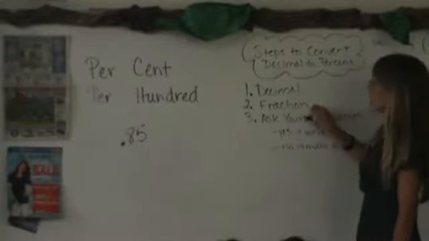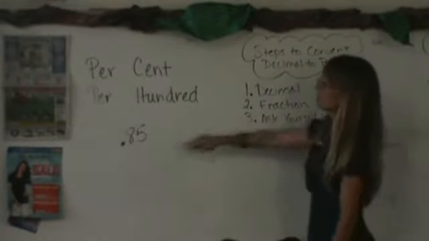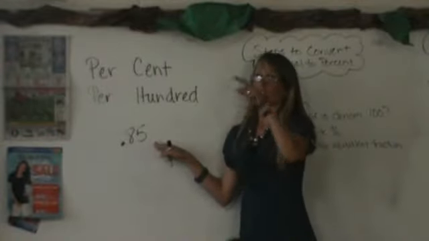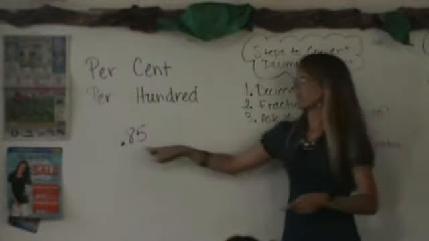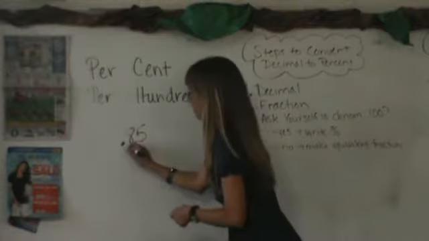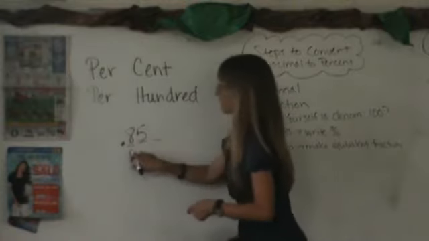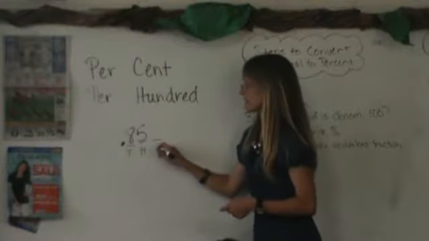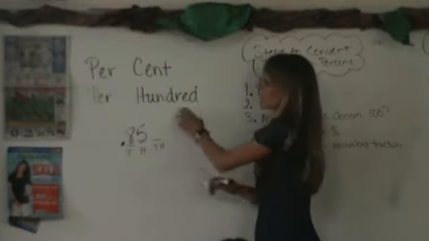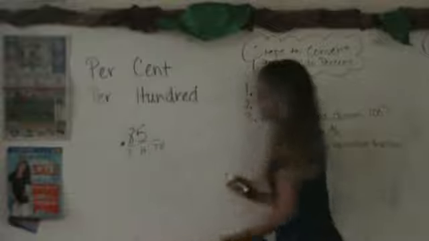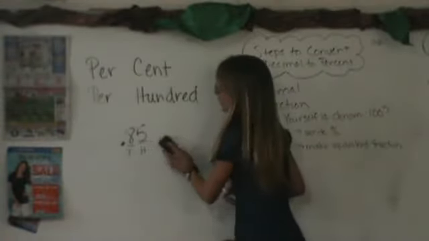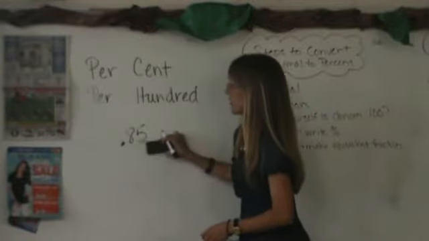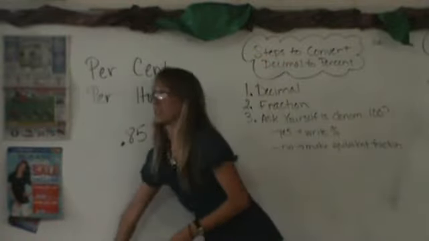We're going to take this decimal and turn it into a fraction. You told me that we can read this as 85 hundredths. Let's review our place value real quick. We draw our blanks. What blank is this? Tens. And this? Hundreds. And this? Thousands. Today we're just working with hundreds, so are we going to need the thousands? No. We're going to go out to the hundreds today. We're also going to be dealing with the tenths today.